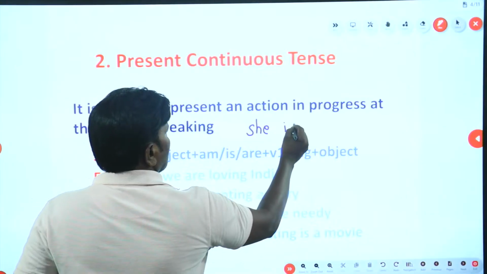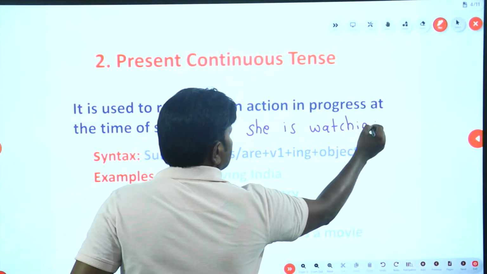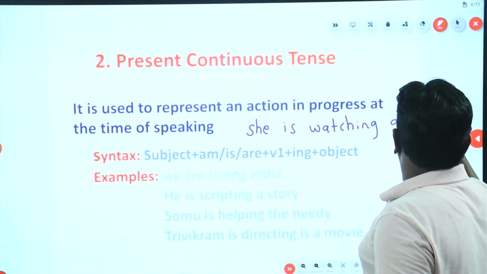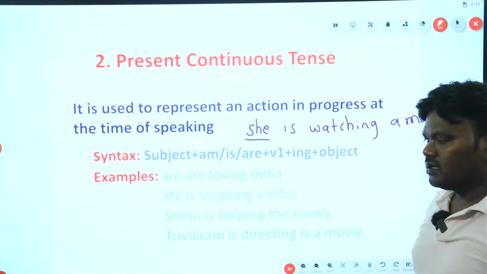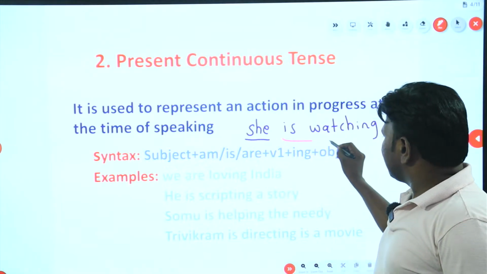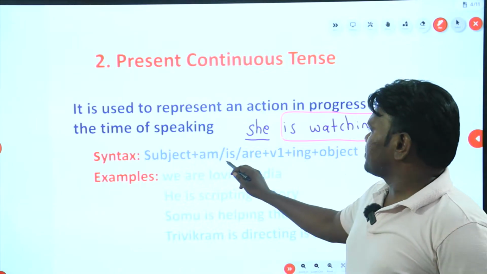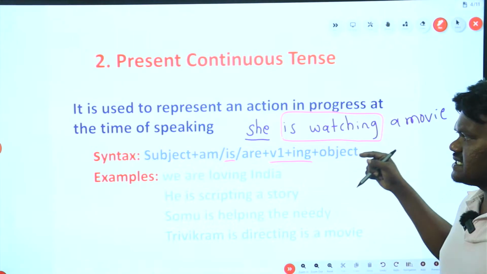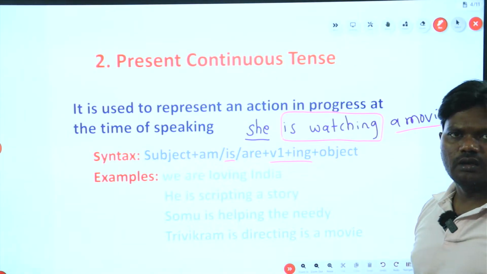Okay, see, she is watching a movie. Look at the example carefully. She is the subject, is plus V1ing. What is there? Is plus V1ing, which denotes present continuous tense. A movie. What is she doing?